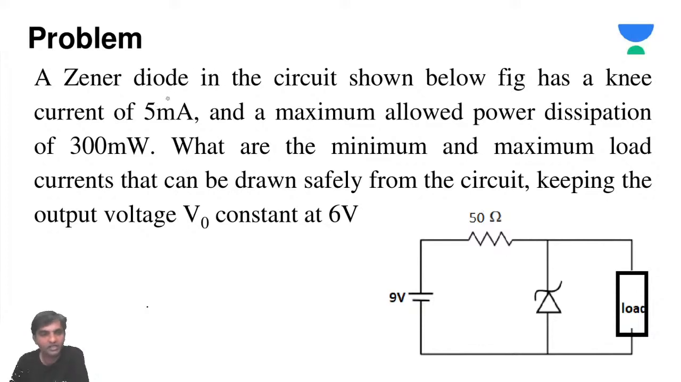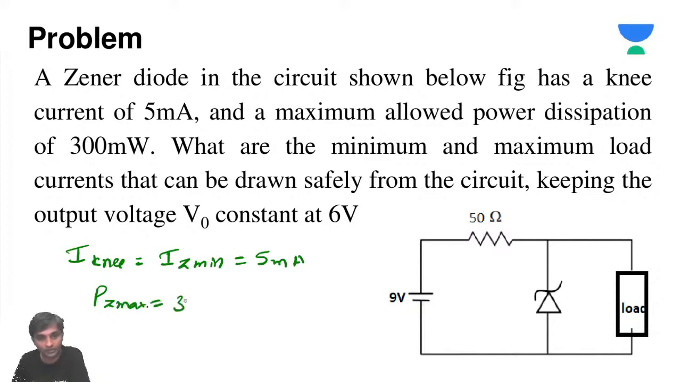A Zener diode in the circuit shown below has a knee current, I knee current, of 5 milliamps. When I knee current is given, it means IZ minimum is given. Remember this point. The maximum allowed power dissipation, PZ maximum, is given. What is the formula for PZ maximum? We'll see it later. What are the minimum and maximum load currents? It asks what load RL minimum is, and then what RL maximum is.